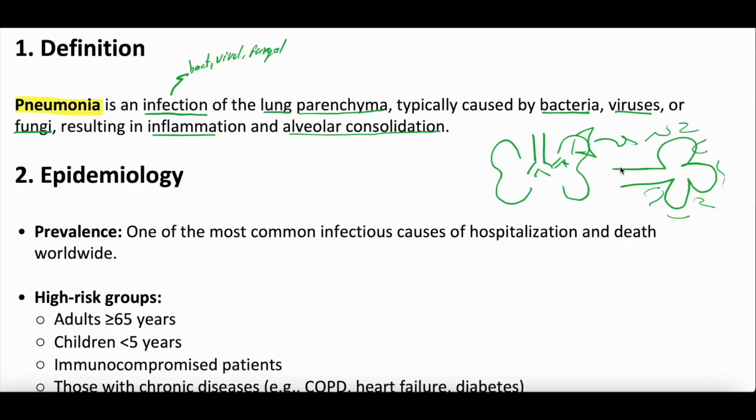So when you get pneumonia, it's not necessarily infection of these windpipes, these bronchi. It's infection of the alveoli and the surrounding tissue, the lung parenchyma, all right? And it causes inflammation, and it causes these alveoli to collapse. And when they collapse, they can't exchange gas. And when they can't exchange gas, you get low oxygen levels, you can get high carbon dioxide levels, all that good stuff. And this is why it causes hypoxia or hypoxemia, this alveolar consolidation. All right, certainly a simplistic representation of the pathophysiology of pneumonia, but an accurate one nonetheless.